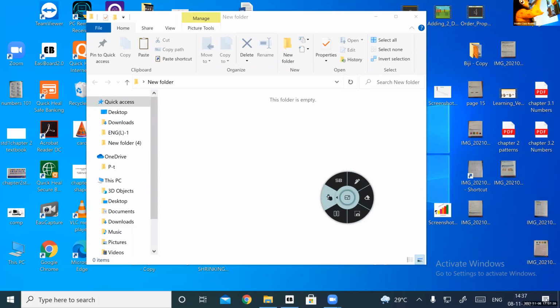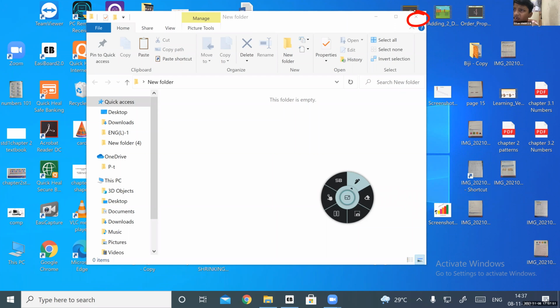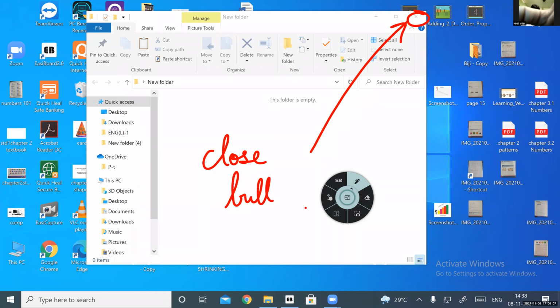Okay. So on the right corner of the window, can you see that? On top right corner, you can see a close button. Look here. Everybody look here. Can you see this? This here, that's the close button. What is it called? Close button. It looks like this. Close button looks like this in a box.